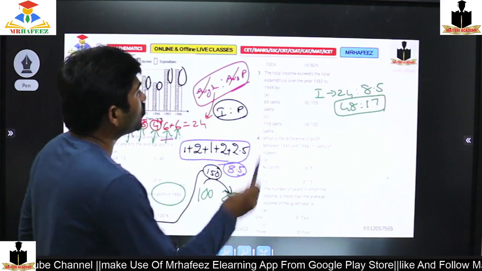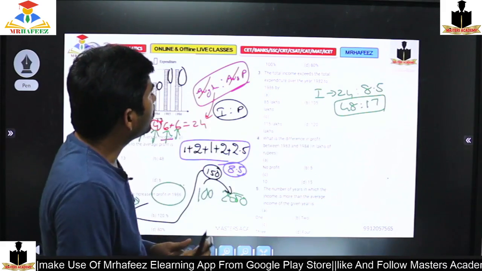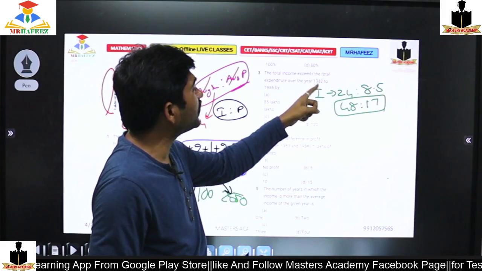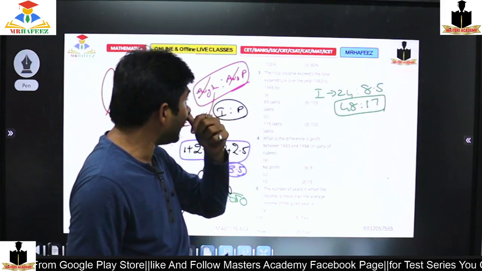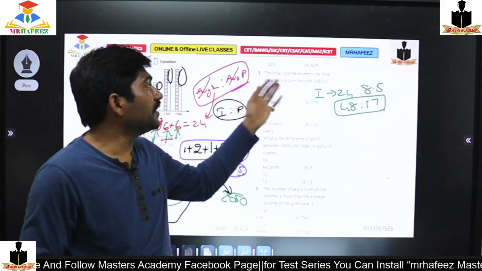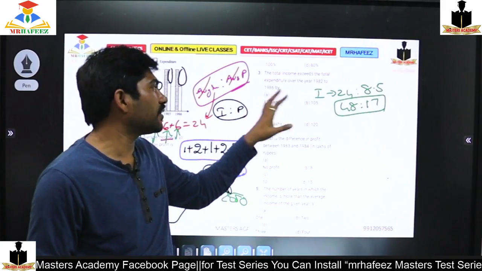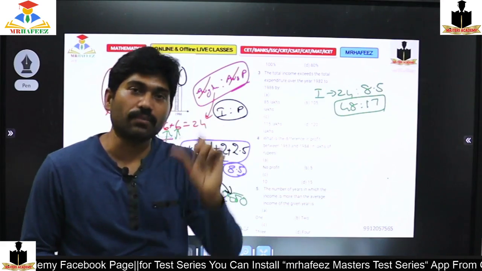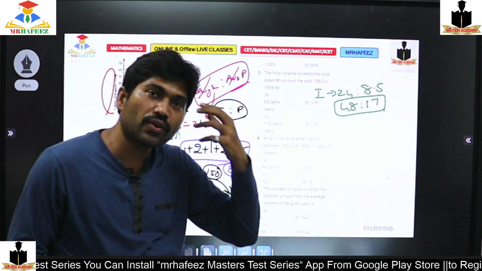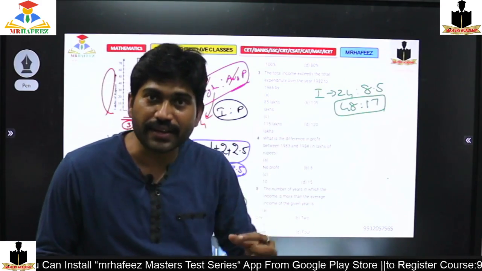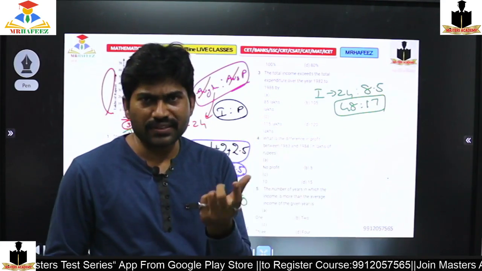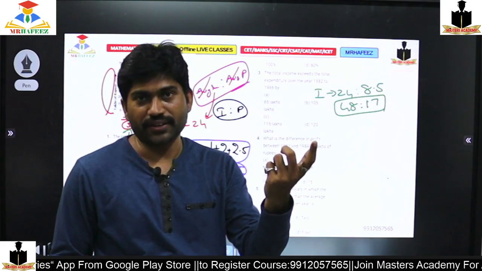Now the next question you are discussing: the total income exceeds the total expenditure over the years 1982 to 1986. Again, the income exceeds the total expenditure. Here what you require is the total number only. Rather than calculating the actual numbers, if you can calculate the bricks faster, after calculating the bricks you can just convert with the decimal point, right?